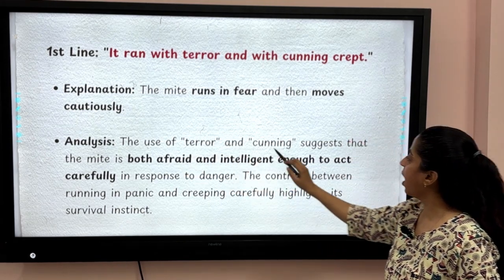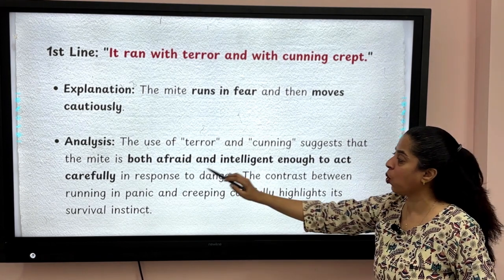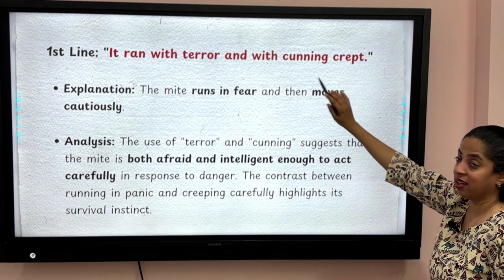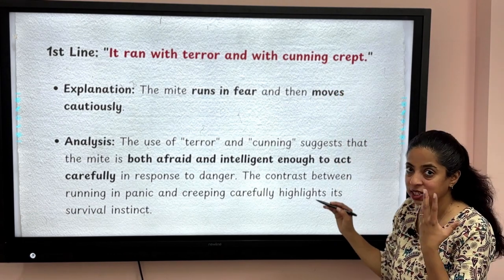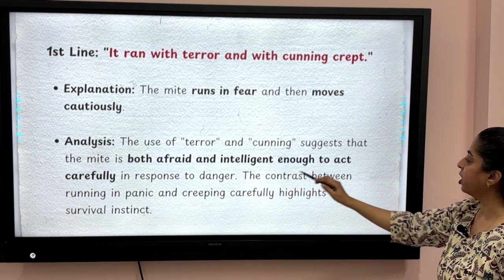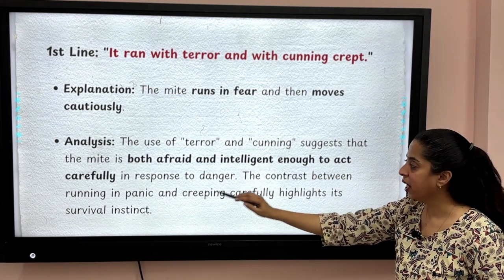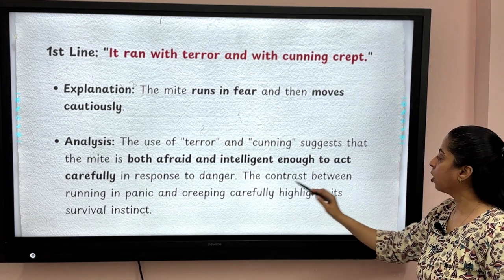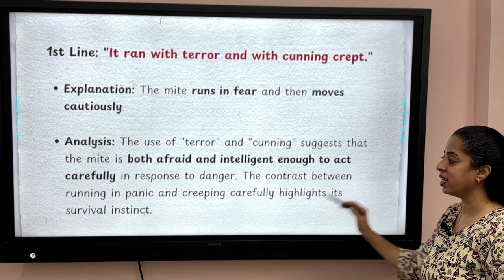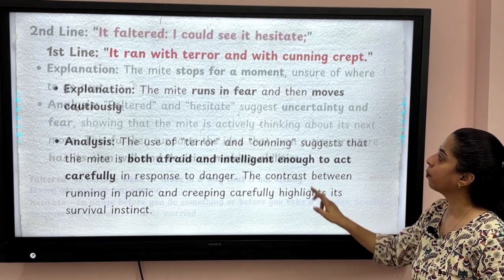The use of terror and cunning suggests that the mite is both afraid and intelligent enough, because cunning, who are cunning? People who are intelligent, who can think cleverly, okay. So both afraid and intelligent enough to act carefully in response to danger. The contrast between running in panic and creeping carefully highlights its survival instinct.